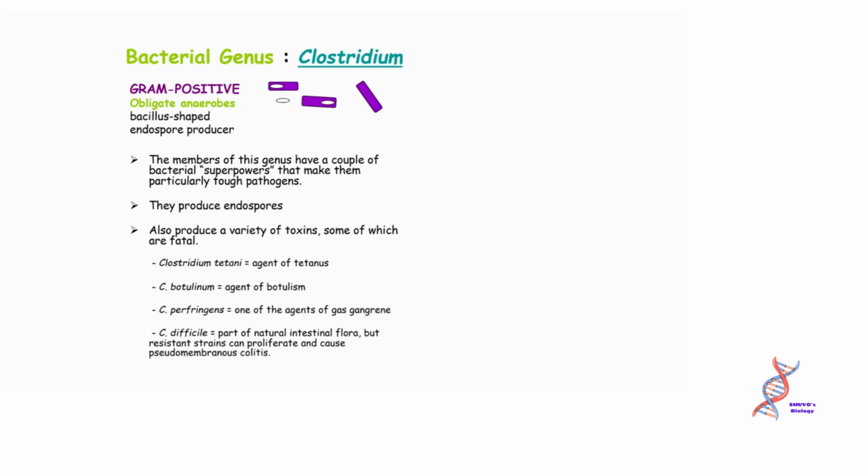They produce endospores and also produce a variety of toxins, some of which are fatal. Clostridium tetani equals agent of tetanus, C. botulinum equals agent of botulism, C. perfringens equals one of the agents of gas gangrene, C. difficile equals part of natural intestinal flora, but resistant strains can proliferate and cause pseudomembranous colitis.